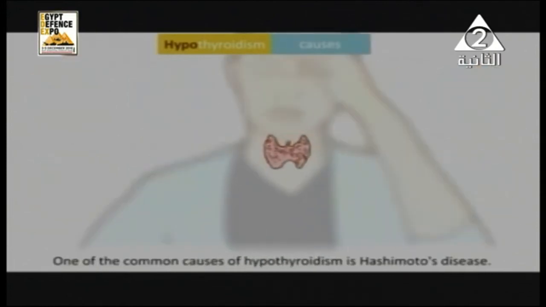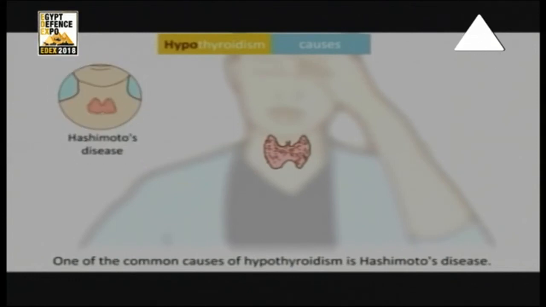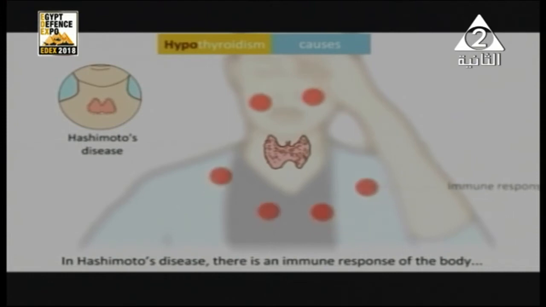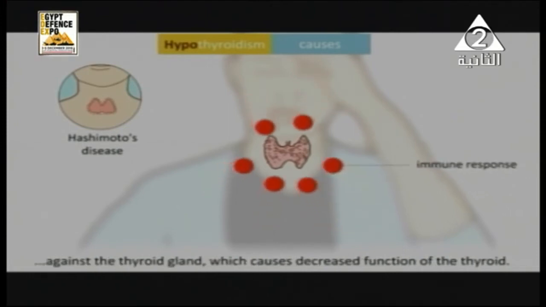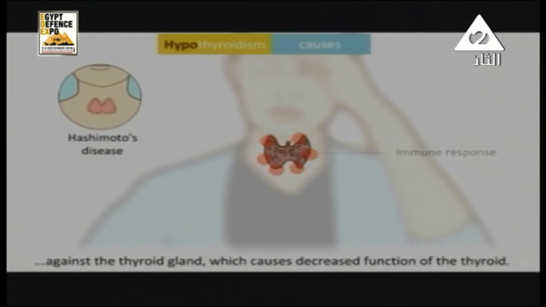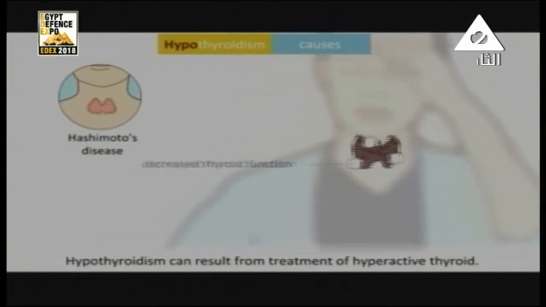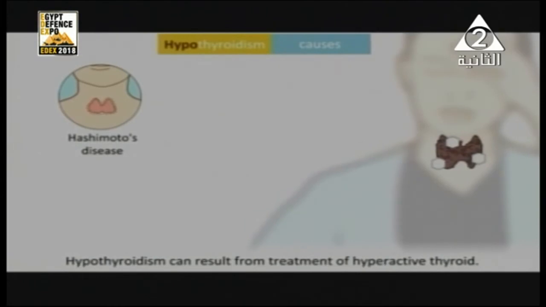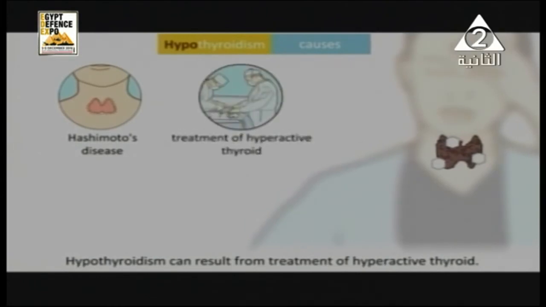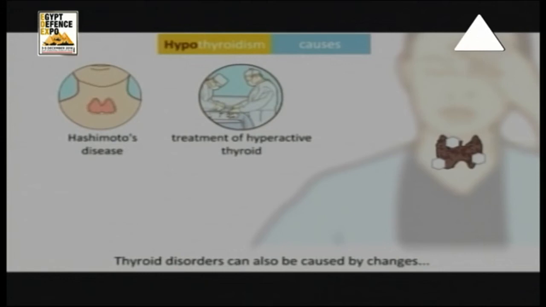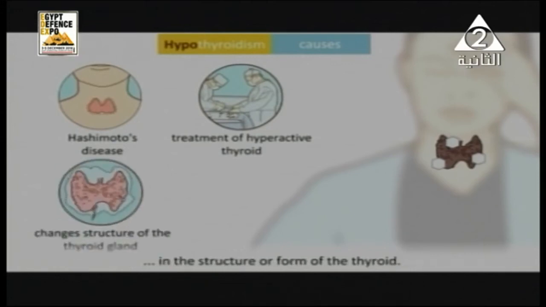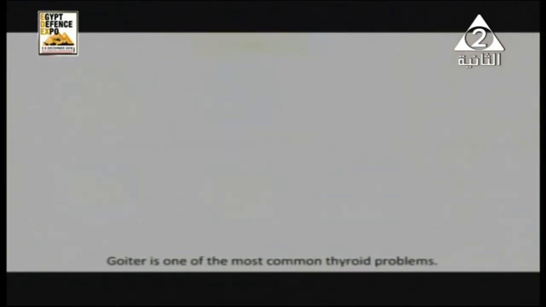But how can we treat this case? Treatment involves administration of iodine supplements in food. While hypothyroidism occurs in children and in adults, in children we call it cretinism, and it's characterized by retardation in physical and mental growth associated with a large head, short neck, permanent mental retardation, and delay in sexual maturity.